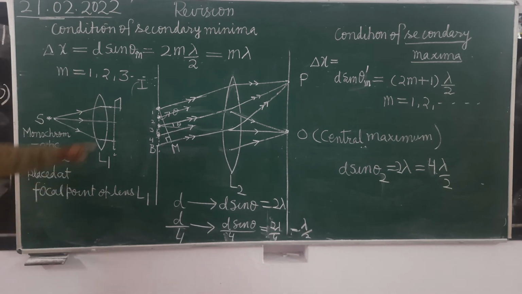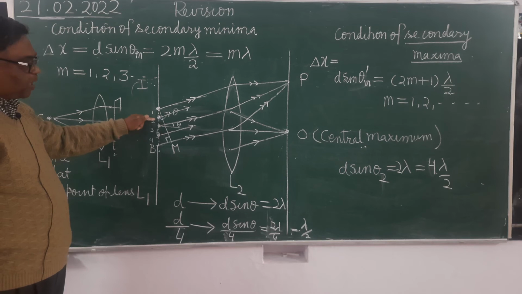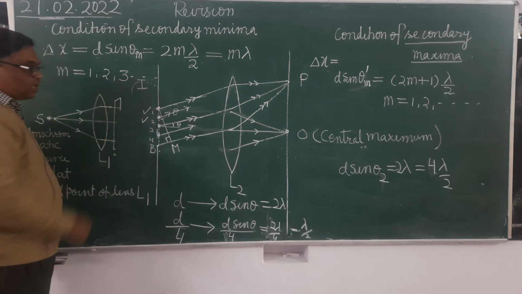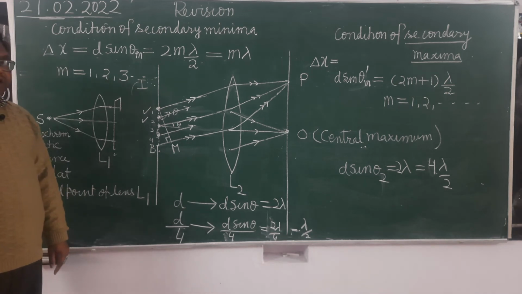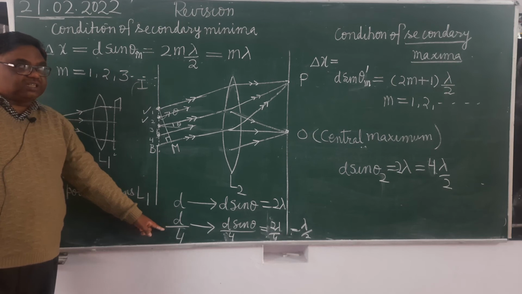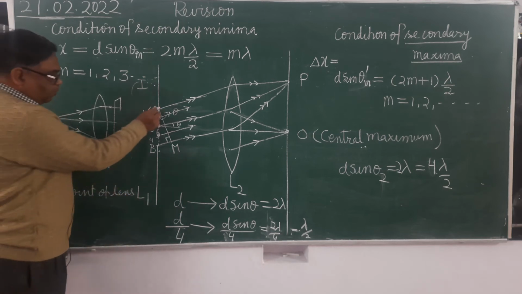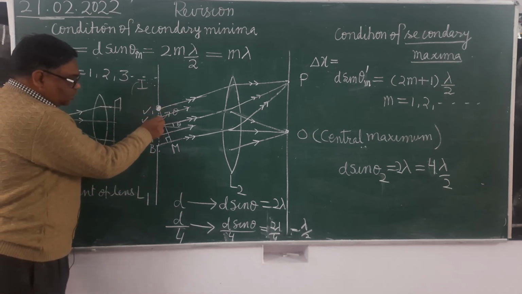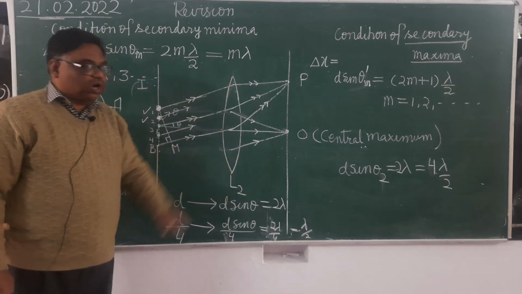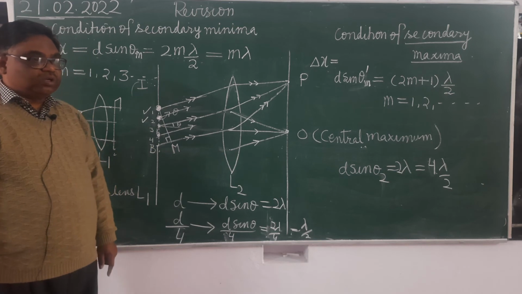So the waves which are coming from the corresponding points of first two parts, पहले और दूसरे पार्ट के corresponding point से जो वेव जा रही हैं, corresponding points क्या होंगे? जिनके बीच की स्पेसिंग कितनी हो? d/4. For example, one point is this, another is this. So they will superpose at the point P with what path difference? Lambda by 2.